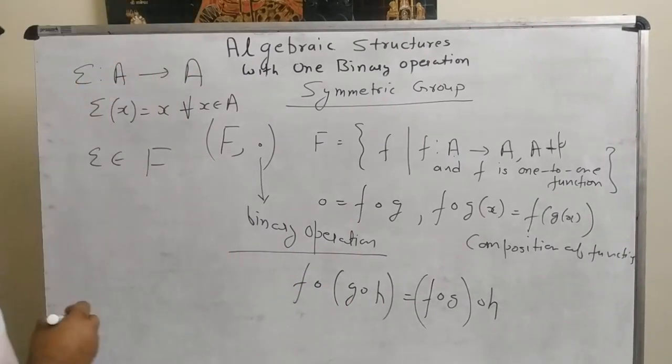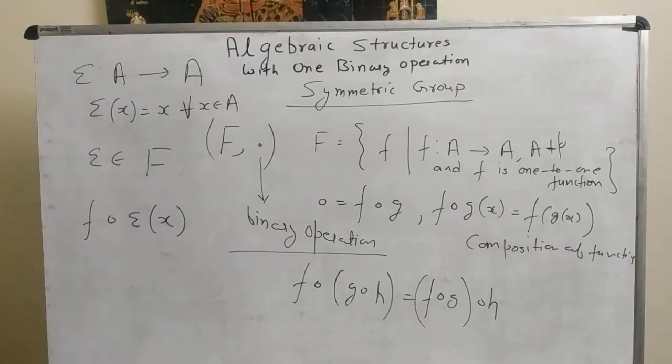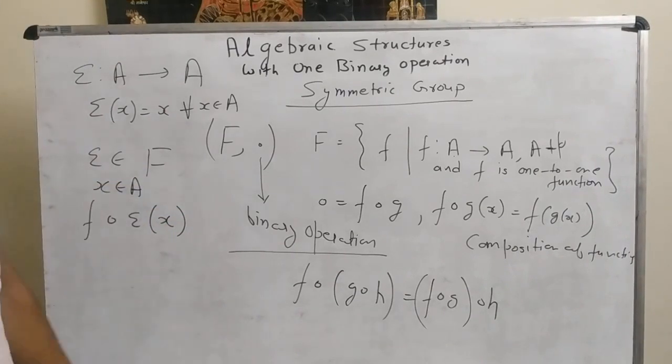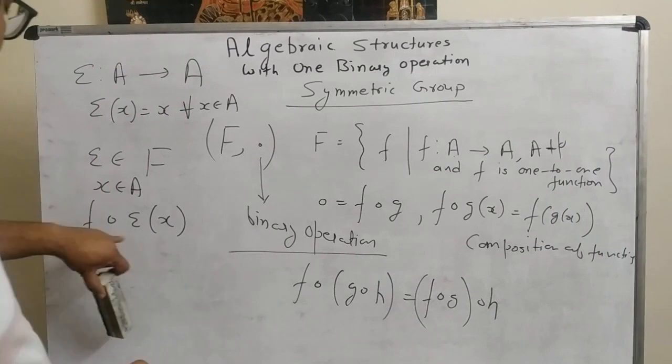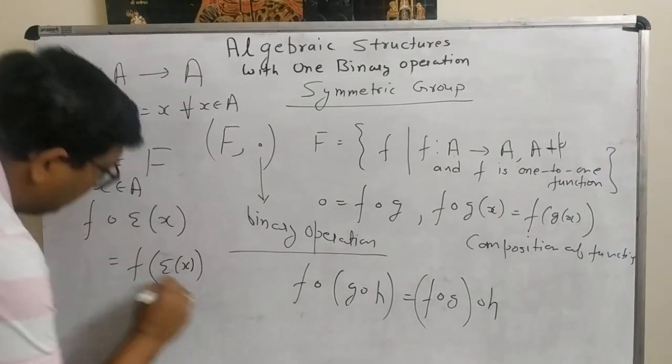Now let us see what is the value of (f ∘ e)(x). Here this x is any element from capital A. So (f ∘ e)(x) will be f(e(x)).